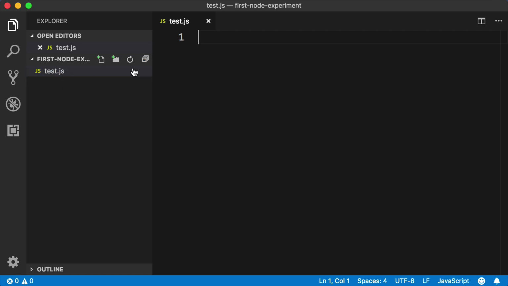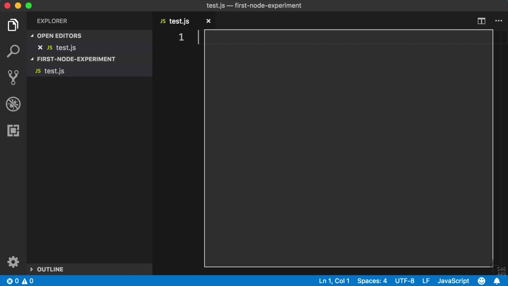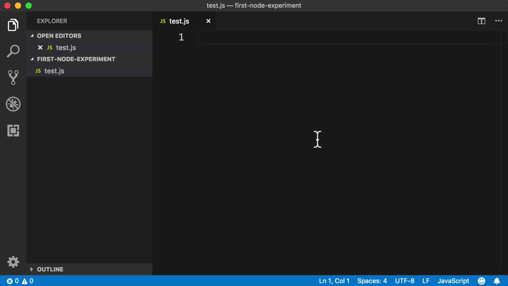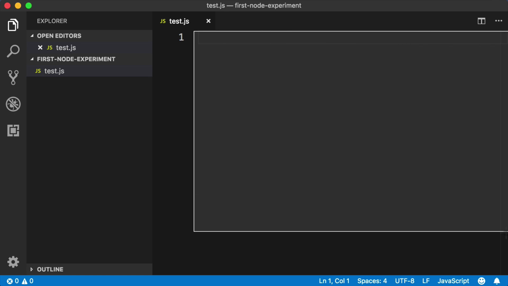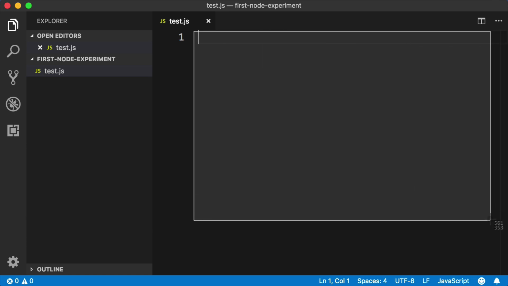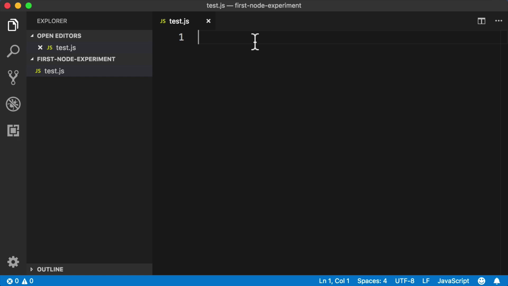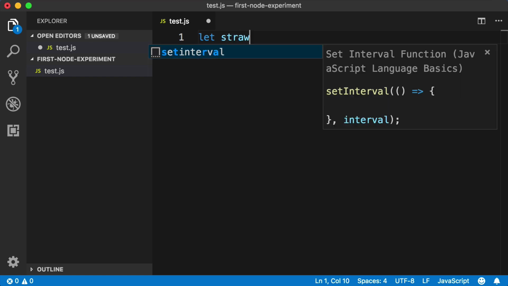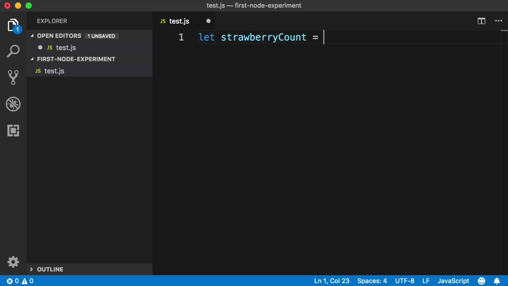Okay, after we create that file, VS Code opens it up, and within this main part of the screen, we can start typing. So just like before in the CodePen examples, we are free to write multiple lines of JavaScript within this new file. So why don't you type this out and follow along with me? Let's create a variable. So let's say let strawberryCount equal 20. Then below this, let's write an if statement and say if strawberryCount is greater than 10, log out a message to the console that says you have enough strawberries. Otherwise, else, log out a message that says you do not have enough strawberries.